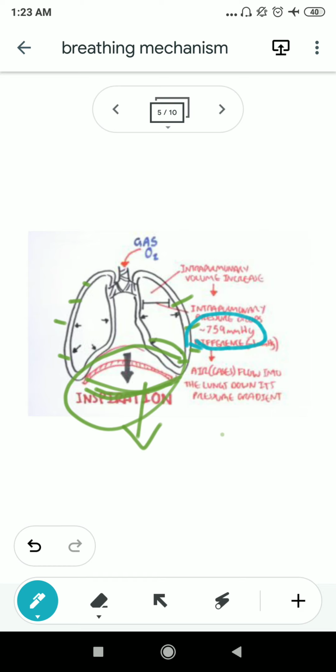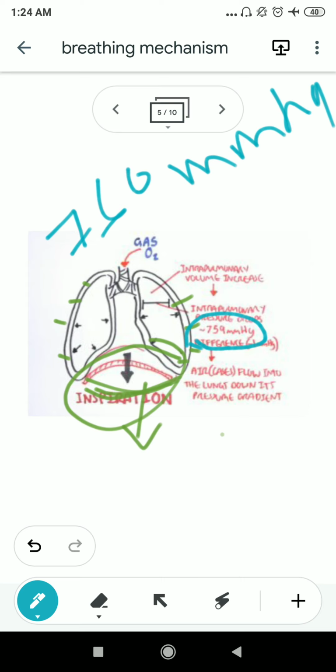So now there is a difference between the atmospheric pressure and the intrapulmonary pressure. As we know, the atmospheric pressure is 760 mmHg, and now the intrapulmonary pressure is 759 mmHg. So what will happen? There is a difference between the concentration of air in the outside environment and inside environment.